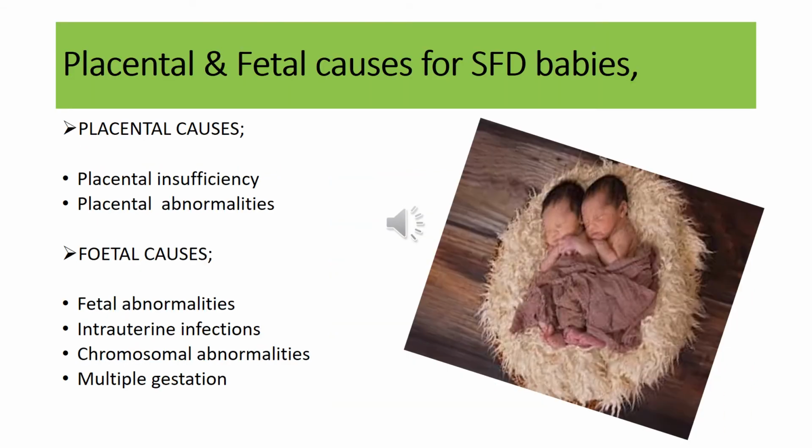There can be certain placental causes like placental insufficiency. Placental insufficiency can occur in those mothers who are suffering from anemia or diabetes mellitus or hypertension or any cardiovascular disorder, or if the mother is a smoker. So all these conditions can lead to placental insufficiency, and the babies born to such mothers can be low birth weight babies, and they can be small for dates.